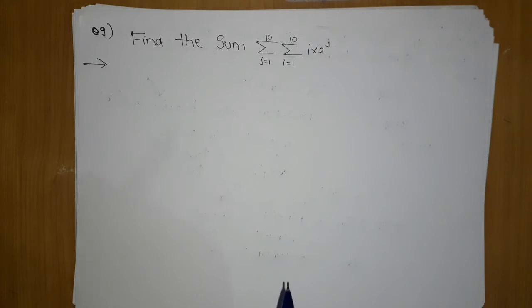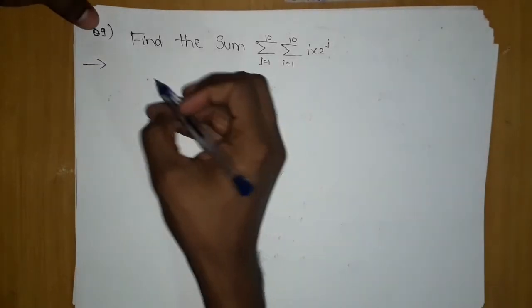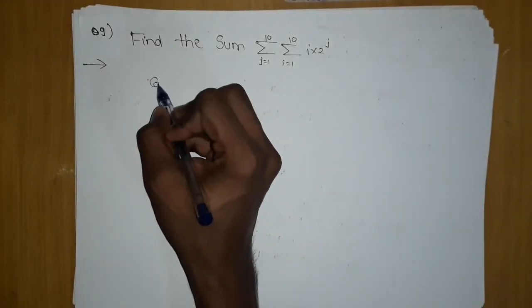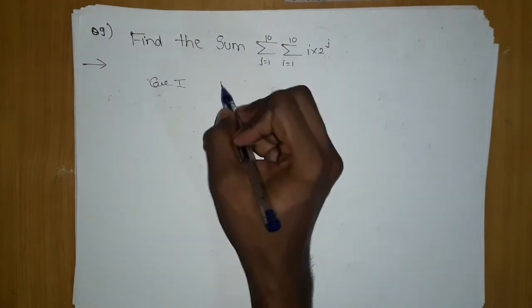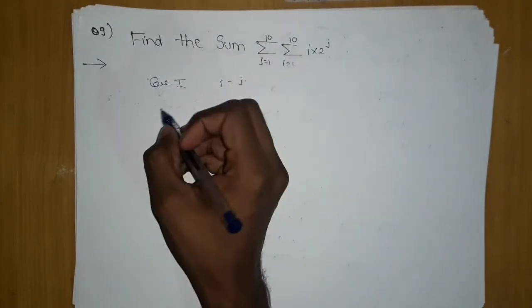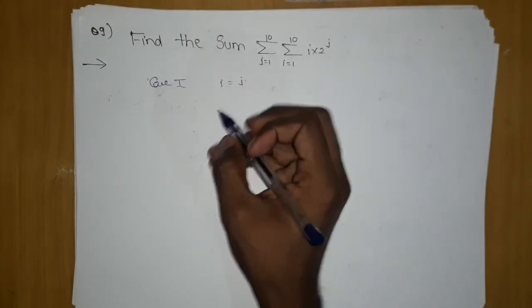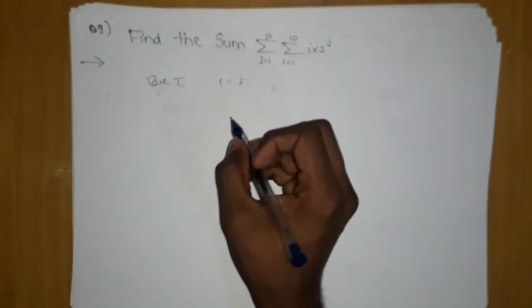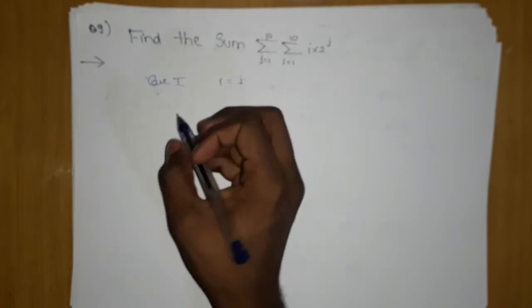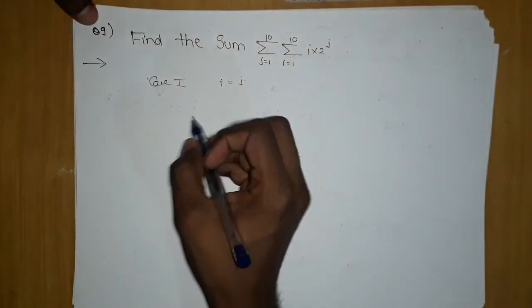Find the sum: summation j equals 1 to 10, summation i equals 1 to 10, i into 2 to power j. So how will we solve this? Here you can again solve this by cases. Case 1 is when i is equal to j. Only 2 cases are possible. When they are equal, you can directly deal with them like this.